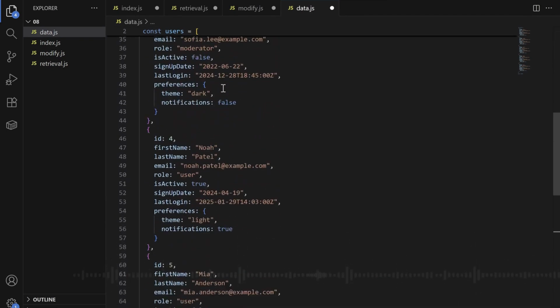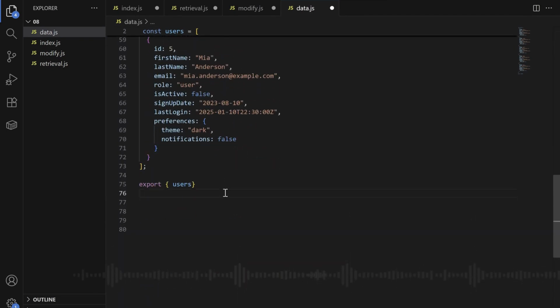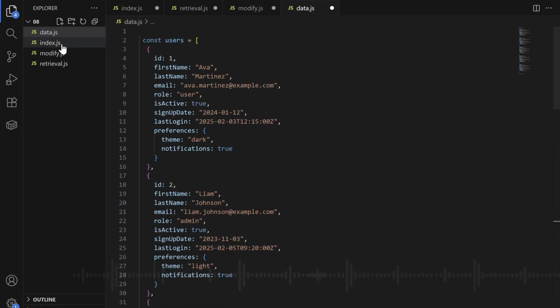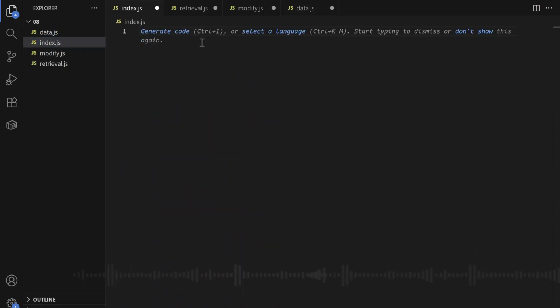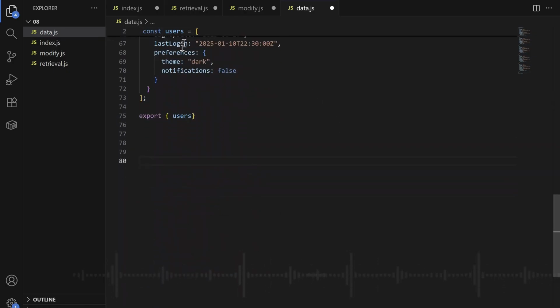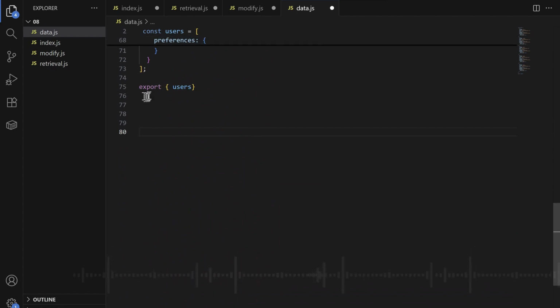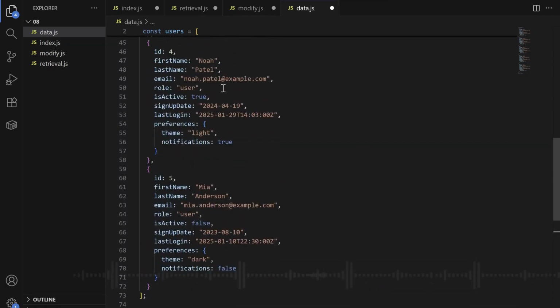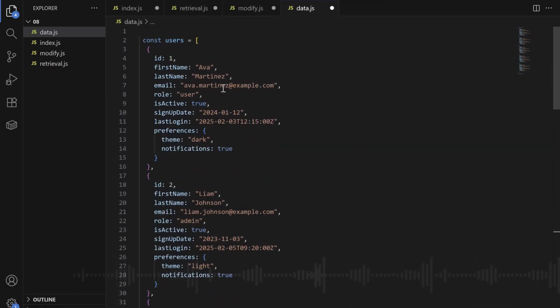If you have variables, objects, or arrays, anything in your JavaScript pages, which we call JavaScript modules, you must export them using the export keyword so that you can use them in another page. So this array of objects containing our user data, we will export it. We put export in front of our variable like this. We can also write the export down at the bottom like we did if we have many objects or arrays that we want to export.